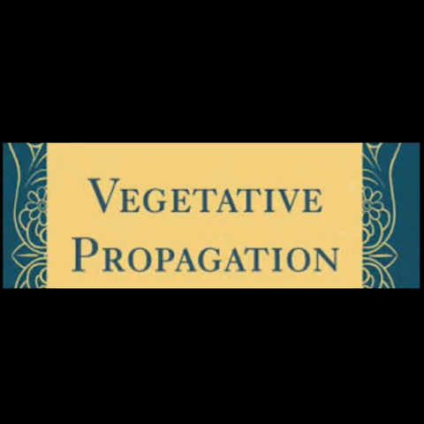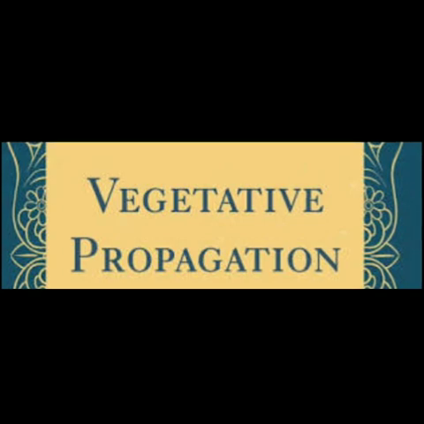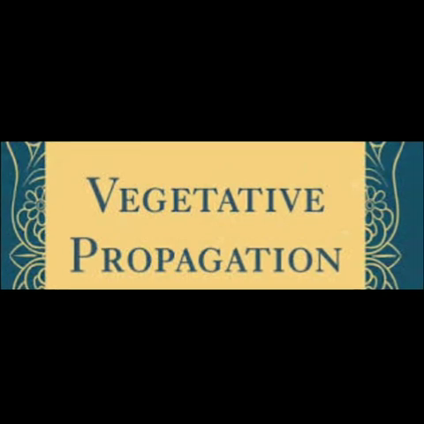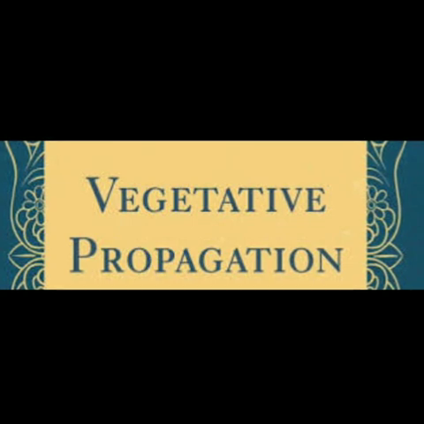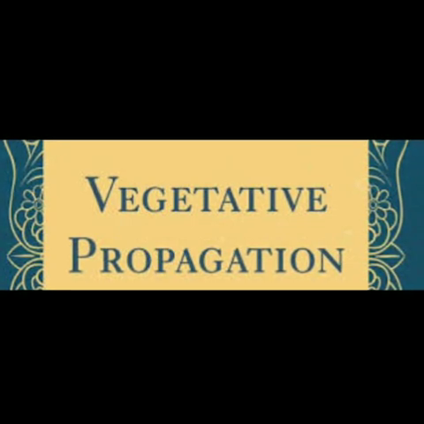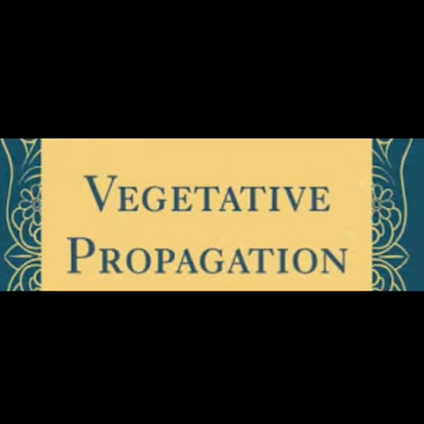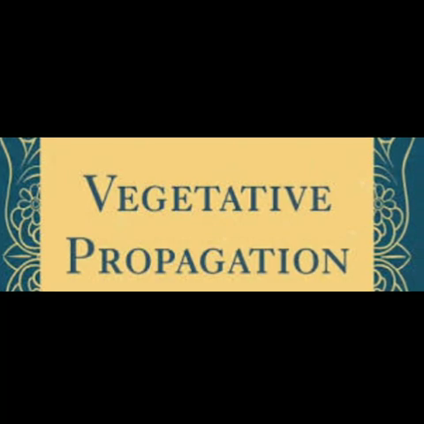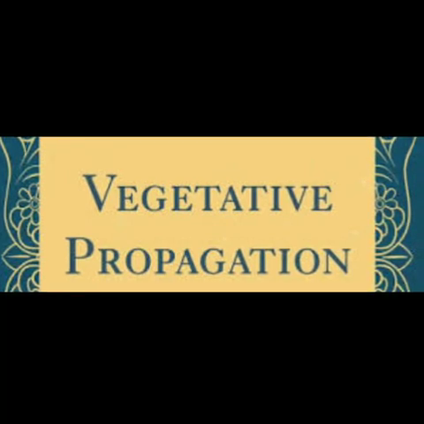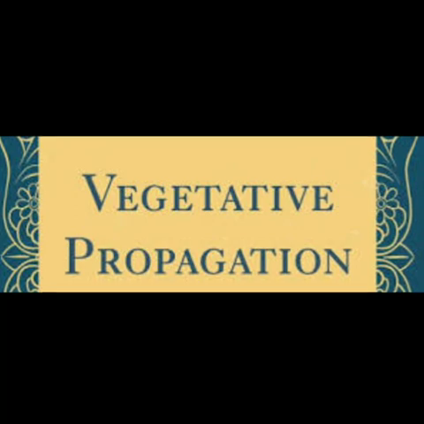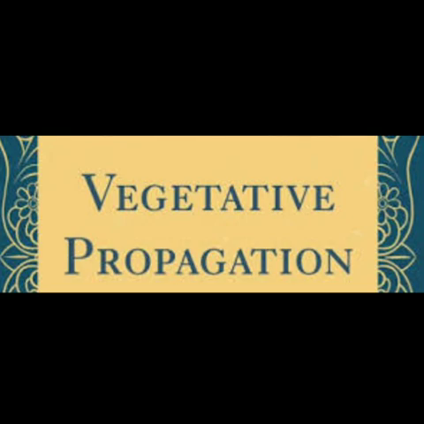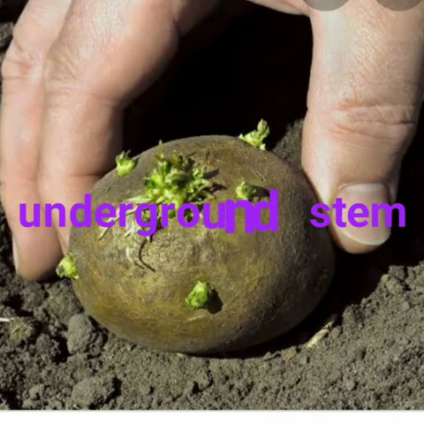Today we are going to see about the vegetative propagation. It is the reproduction of plants. Okay. So we can grow new plants not only from seeds. We can get new plants from the vegetative parts like roots, stem and leaves. This method of growing plants from their vegetative parts is called the vegetative propagation. Okay, so we can get new plants from the root, underground stem and stem cutting.